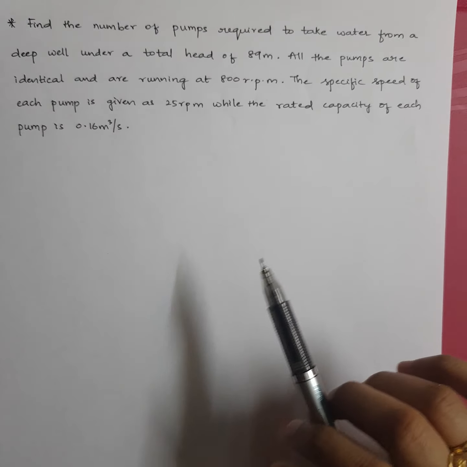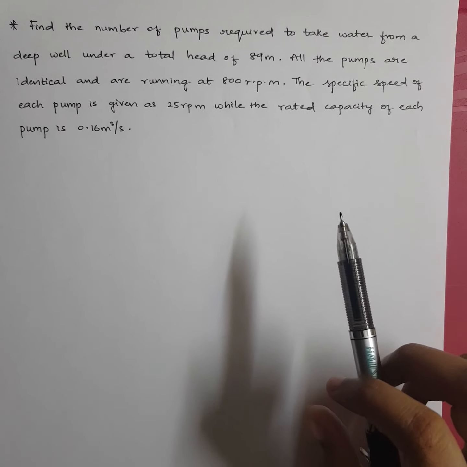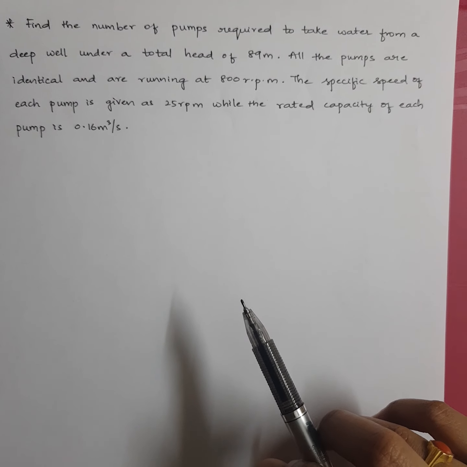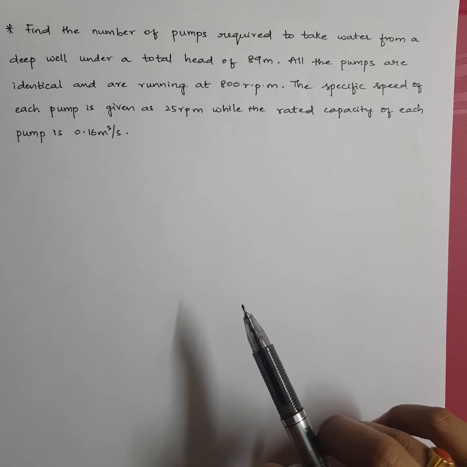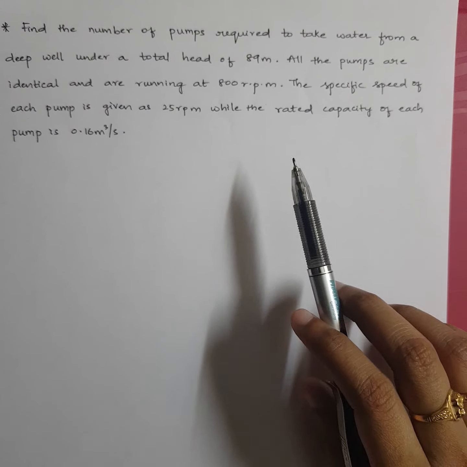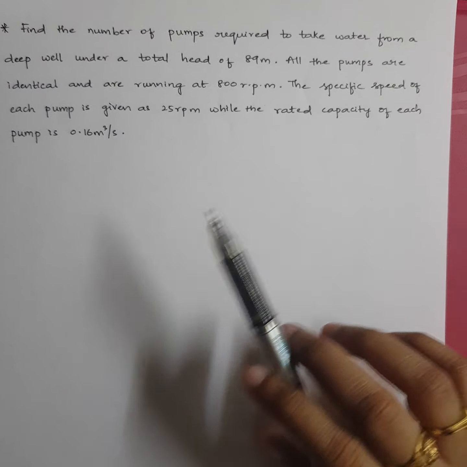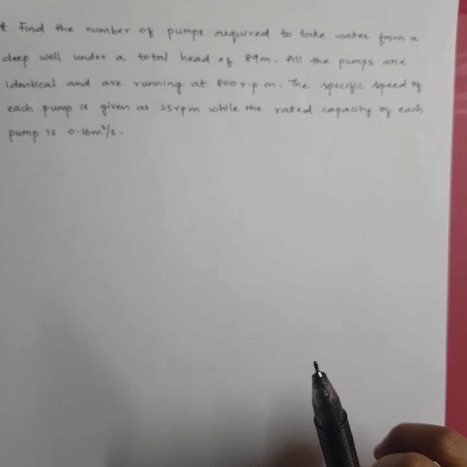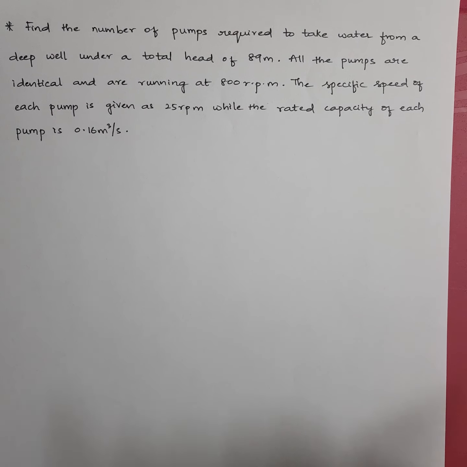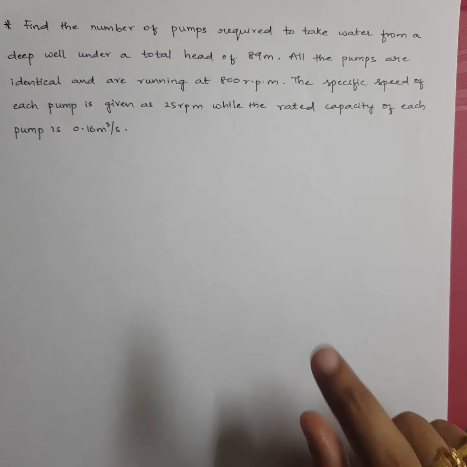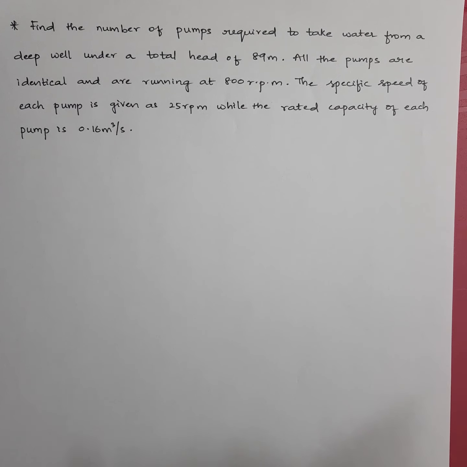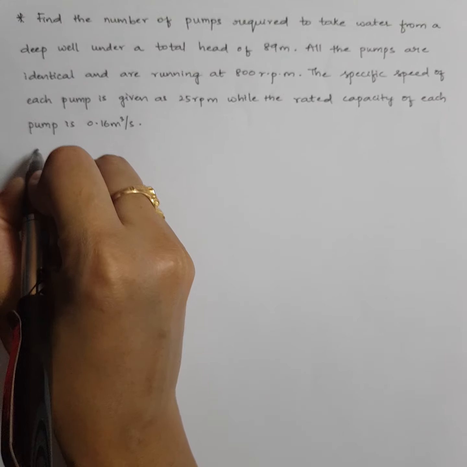I told there are n number of pumps, right? Means there are n number of impellers. So each impeller is rotating at 800 rpm. The specific speed of each pump is given as 25 rpm. So for every impeller it is given as 25 rpm. And also, the rated capacity of each pump, means the discharge given by each pump or each impeller, is 0.16. So our question is, he's asking find the number of pumps. So he's asking what is that n value, how many pumps are required to create a total head of 89 meters. That is what we need to calculate. Okay, first let's write the given data.